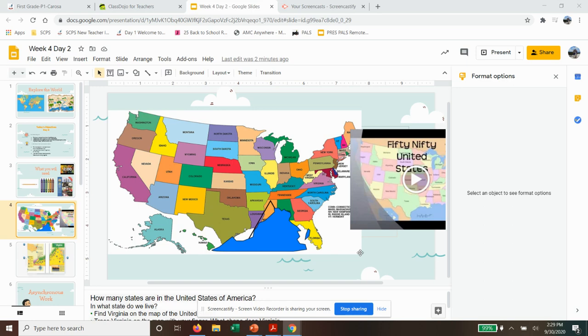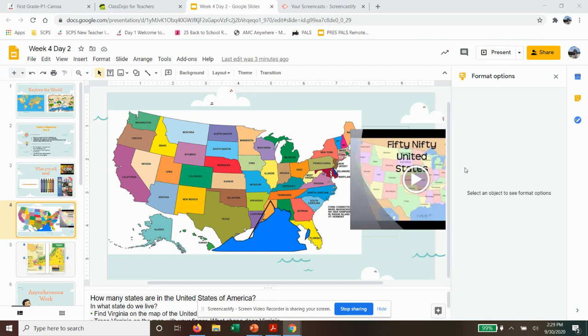This is what we did in social studies on September 30th, 2020. We started talking about the United States and what continent it is on. It's located in the continent of North America. And then we went a little deeper and asked ourselves what state we live in and how many states there are in the United States.